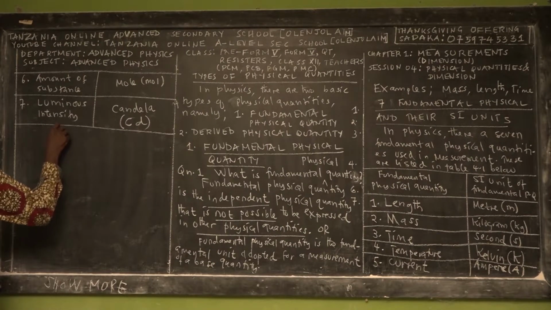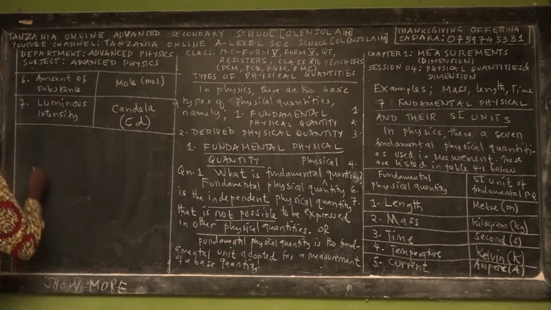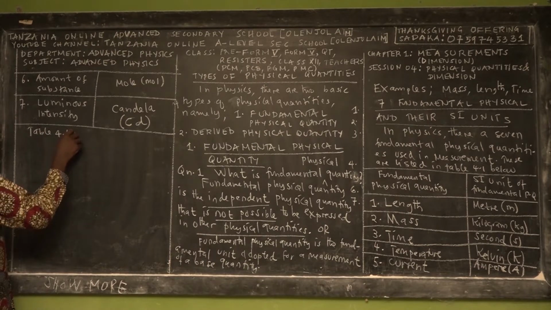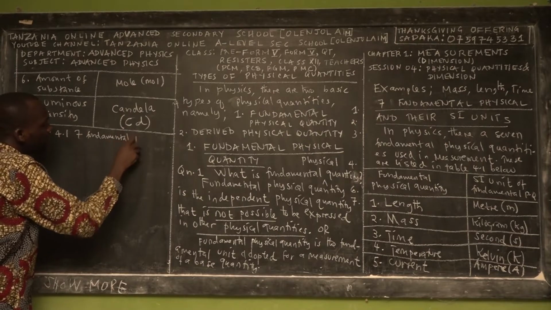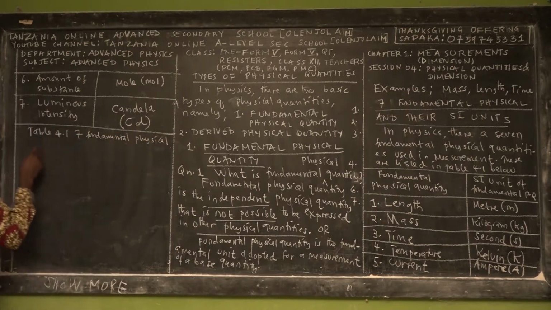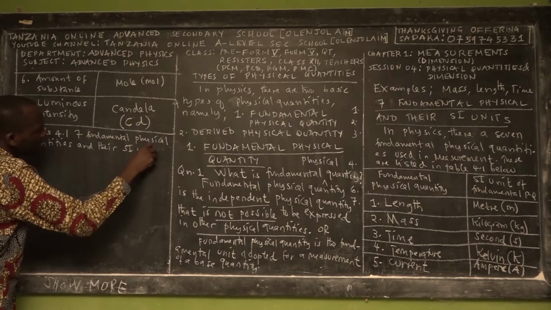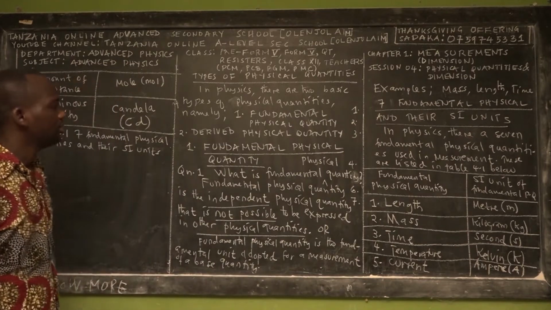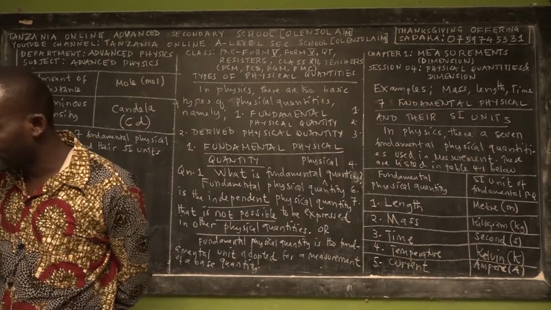This is table 4.1, the 7 fundamental physical quantities and their SI units. Okay, so that is all about the 7 fundamental physical quantities and their SI units.